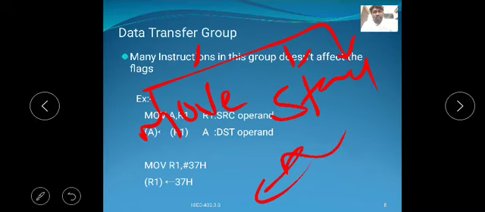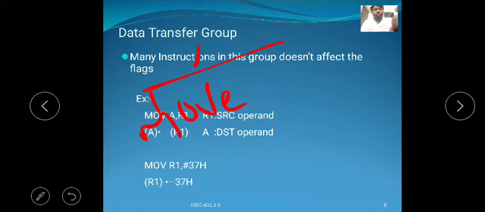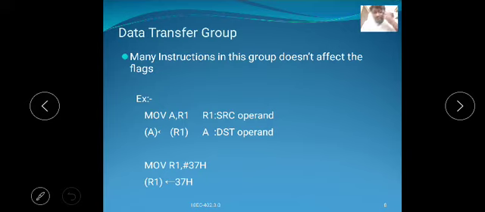In the move group we have MOVX, MOVC, etc. In the stack group, push and pop. In the exchange group, XCH and XCHD. These are some specific important data transfer instructions used in the data transfer group. The first group is move, that means transfer. The second group is the stack, that is push and pop. The third is exchange and exchange the decrement. These three groups are used in data transfer.